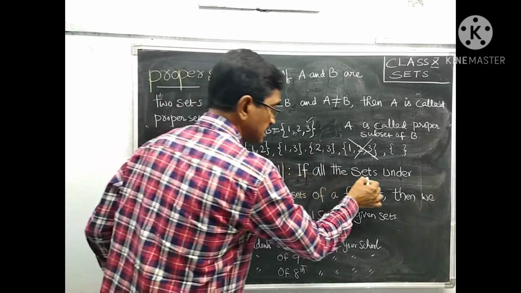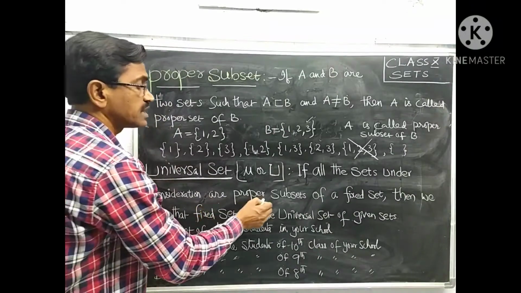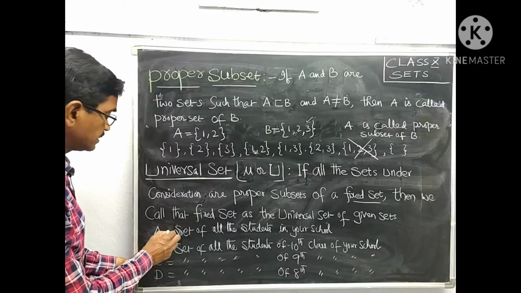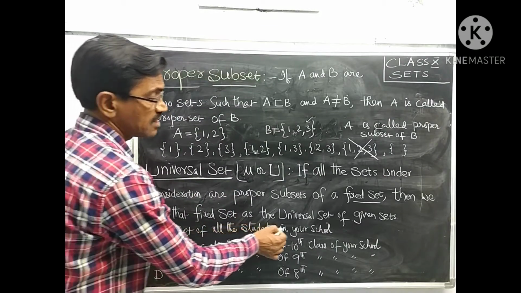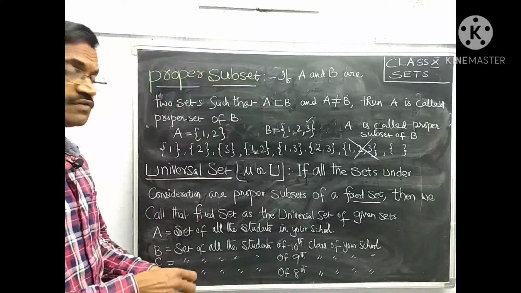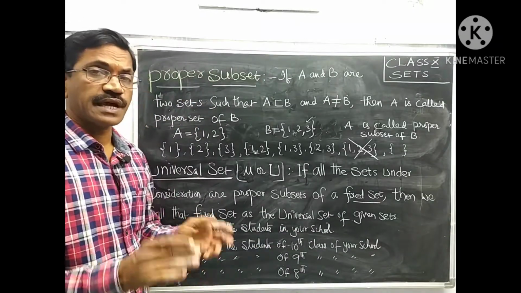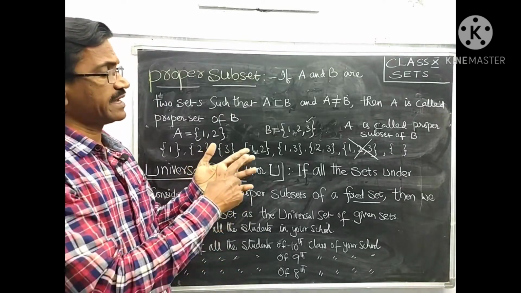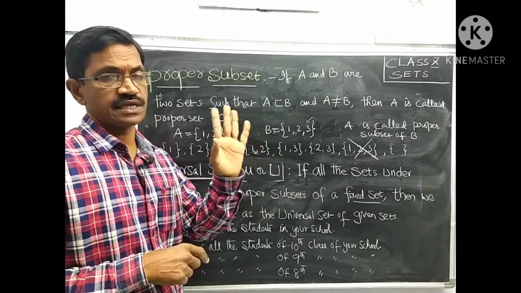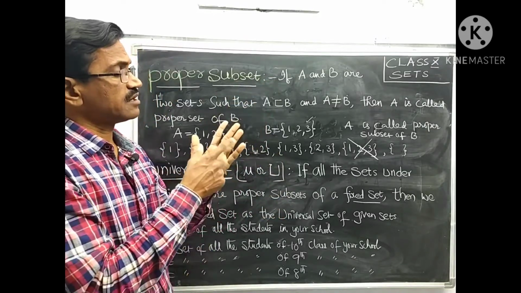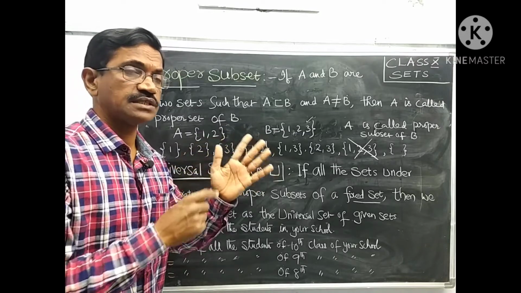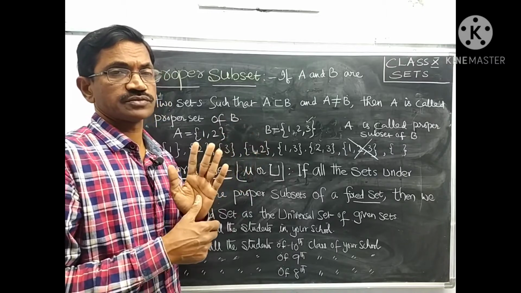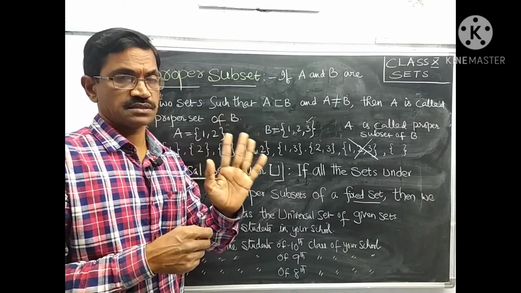Here, for example, A is the set of all the students of your school. In your high school, how many classes are there? 6th, 7th, 8th, 9th, 10th. 5 classes are there. All the students in the 5 classes together form a school, a high school.